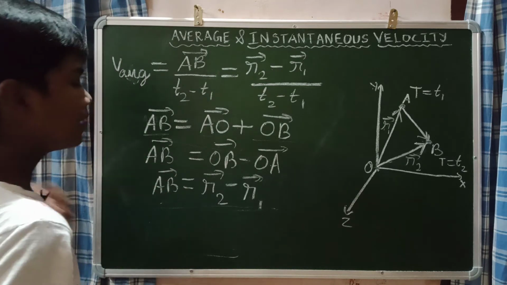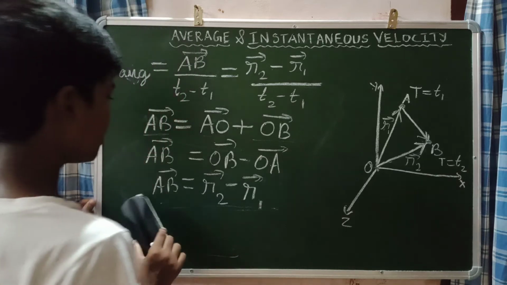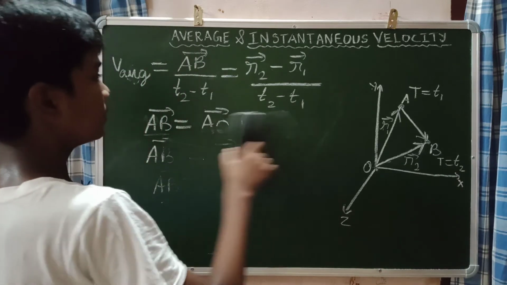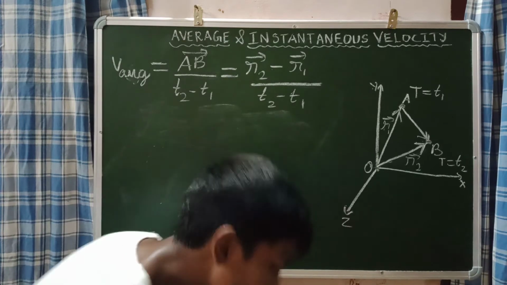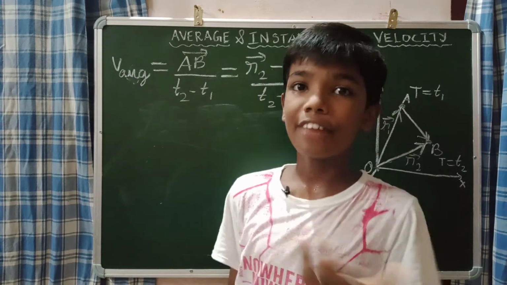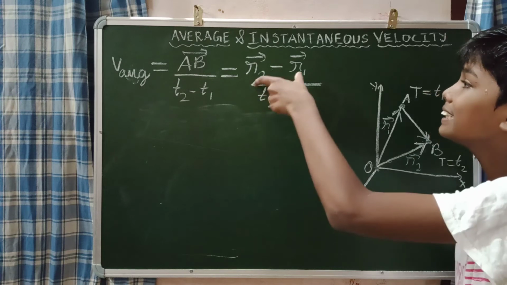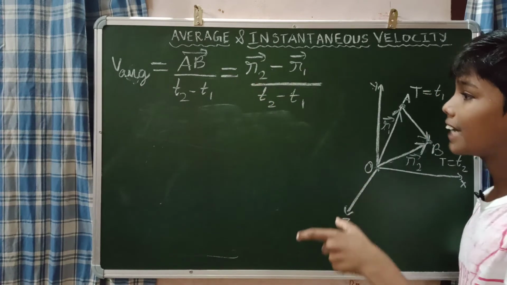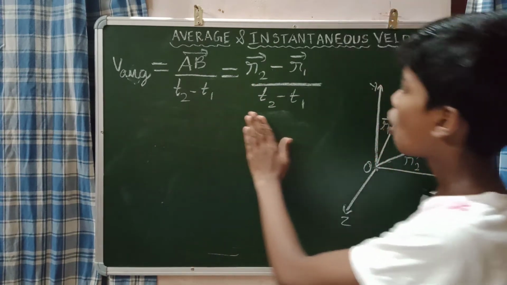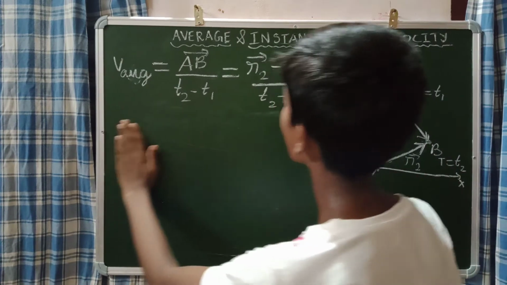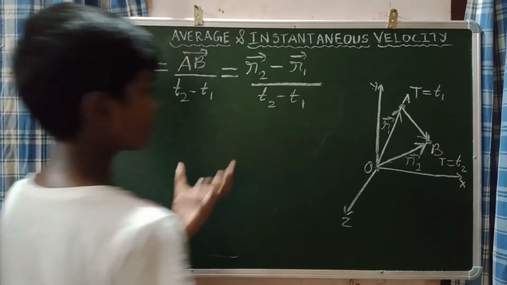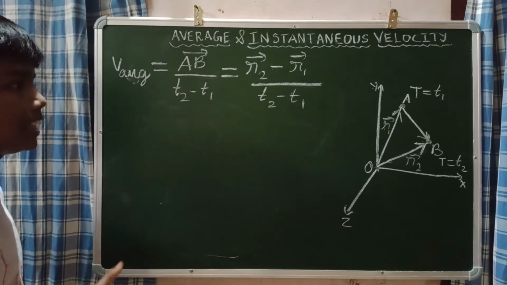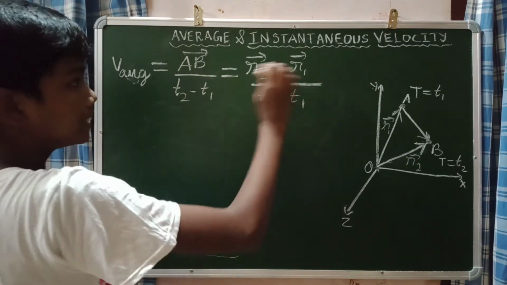Now I change it into like this. Now I will rub this. And this is the correction that I told. Okay? And this is all about the average velocity. Average velocity means the change in the displacement divided by change in time. That means the R2 vector minus the R1 vector, divided by T2 minus T1, the change in time and change in the displacement.